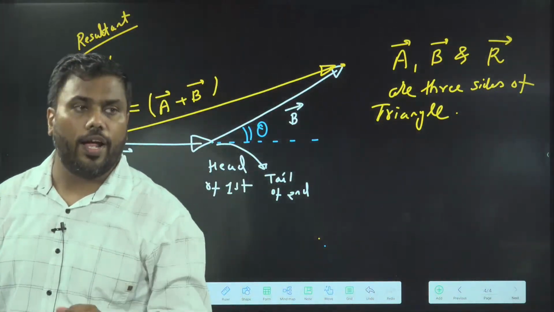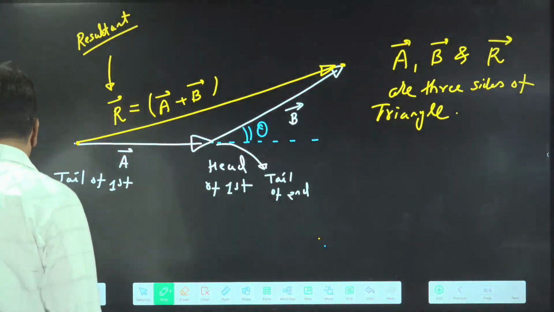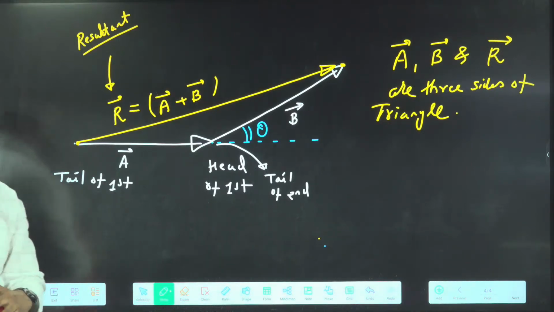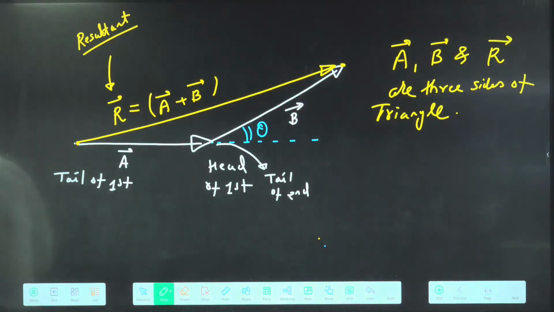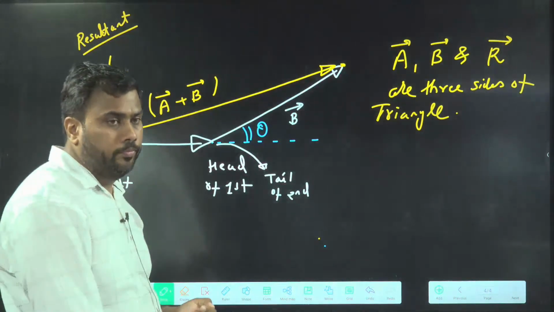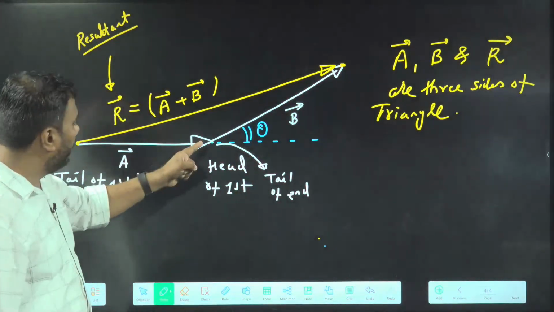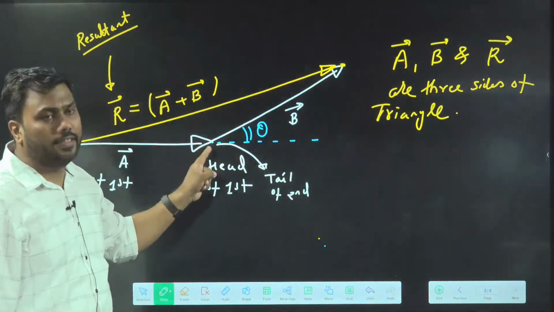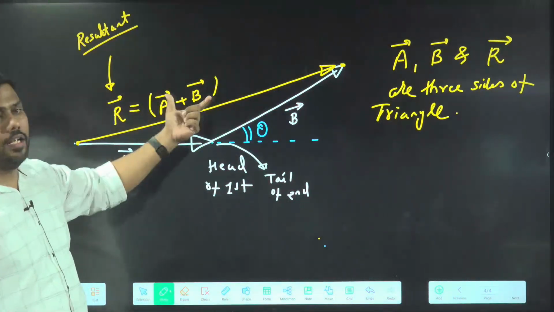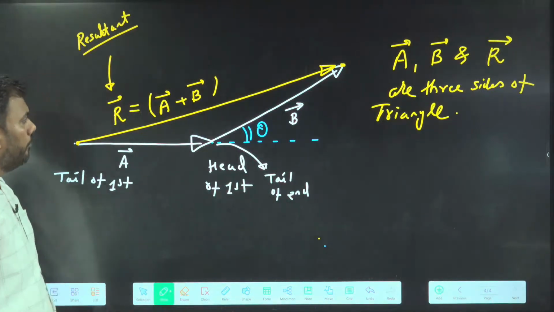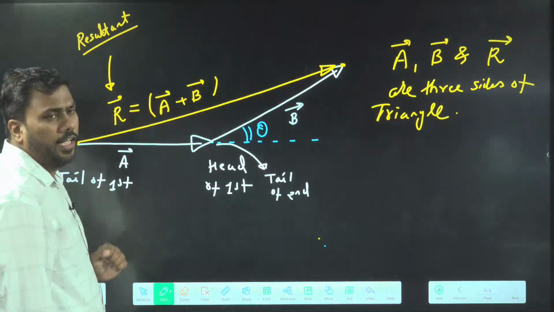Note it down. Triangle law of vector addition. Two vectors are arranged such that on the head of first, tail of second is arranged. Then triangle law of vector addition gives the third side length as the addition. Okay. This is triangle law of vector addition.